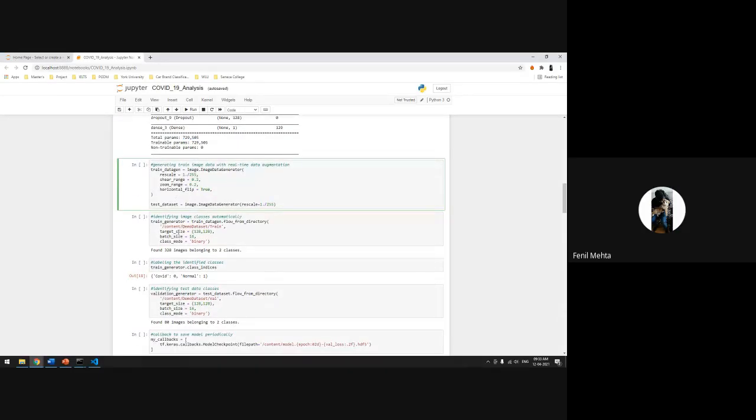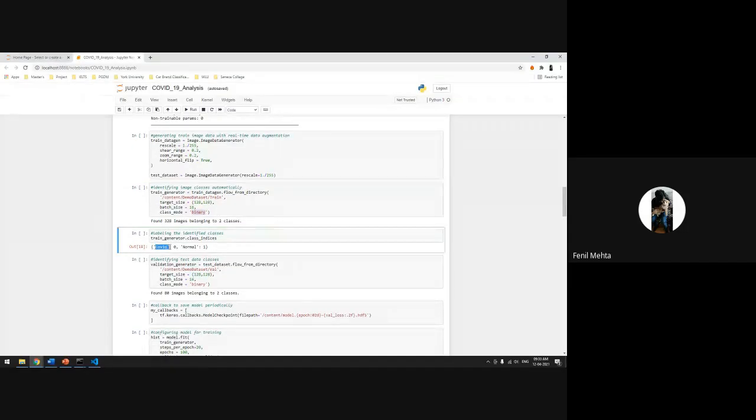And then we are passing the images to the train generator using flow_from_directory. The target size is 128 by 128 and the batch size is 16. We are using binary class mode as we are trying to divide the images into just 2 classes, which are COVID and normal.